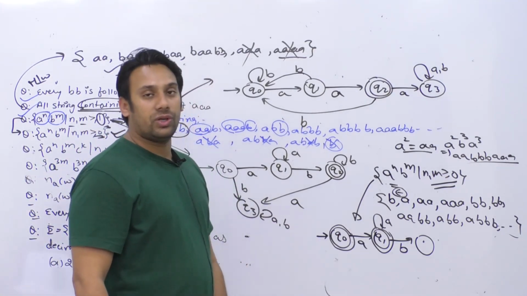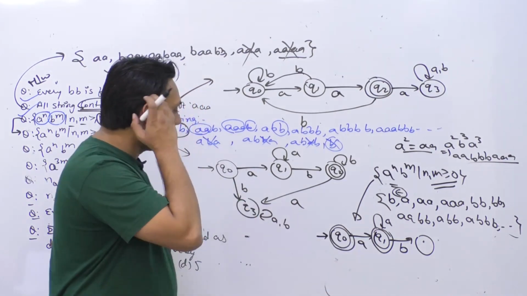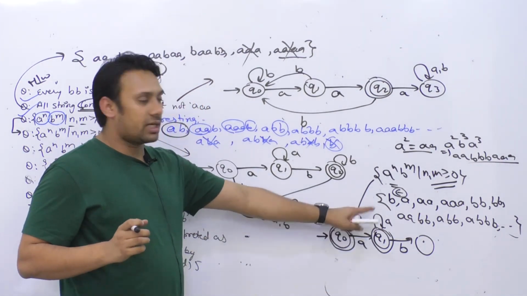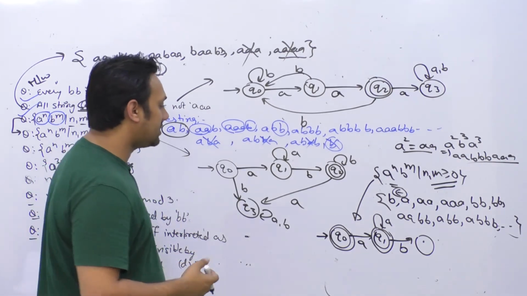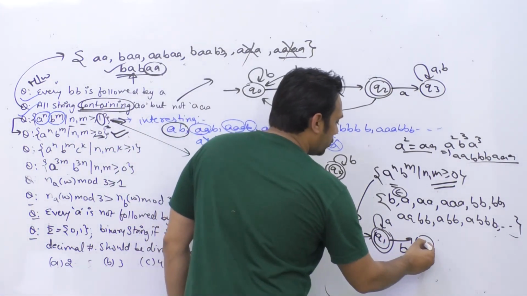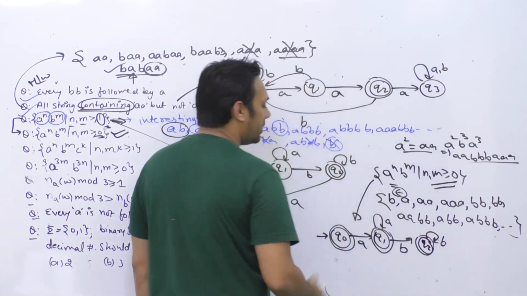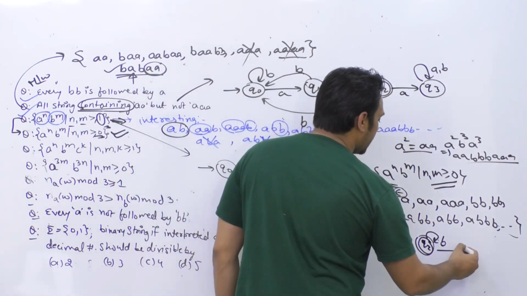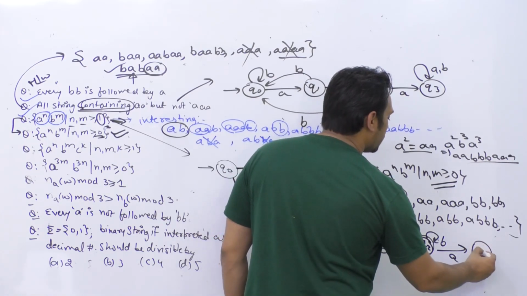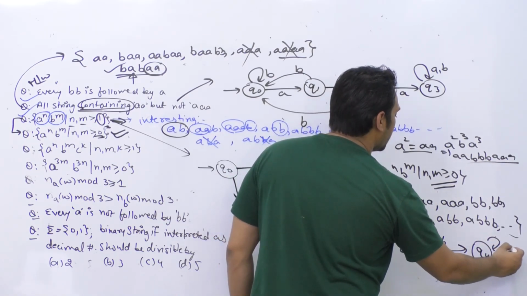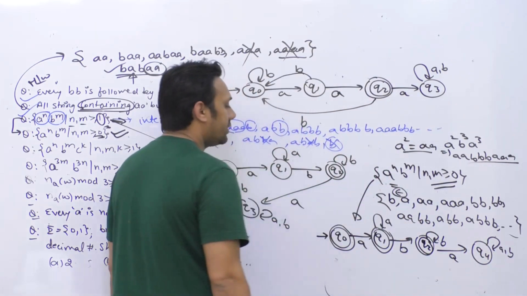Then we have a state q1. If we get an a, q1 is again an accepting state. Then q2 is also an accepting state, and we can have any number of b's here. But if after q2 another a comes, then I am going to reject it. I will go to the state q4, and this is going to be a trap state.